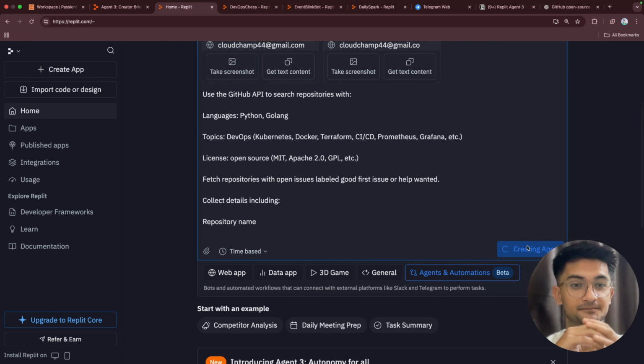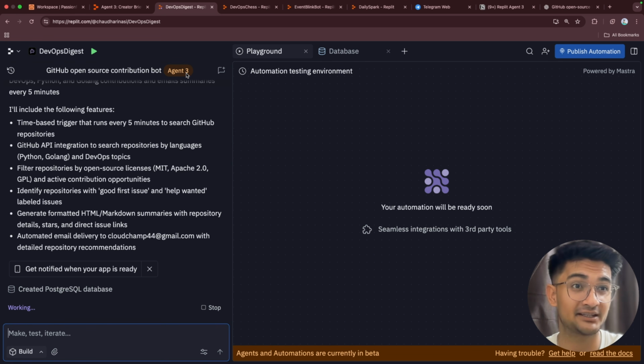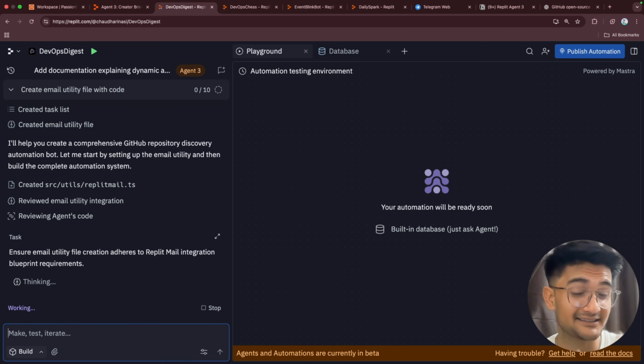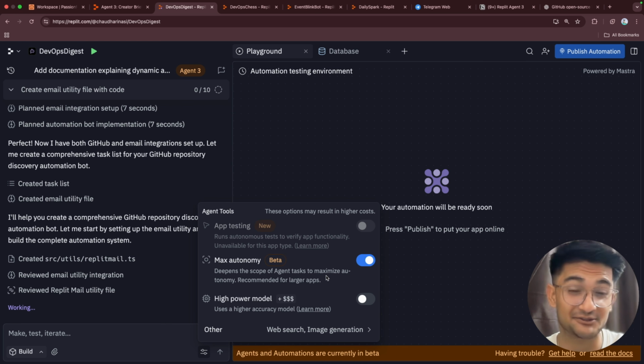So let's start it. Let's build an entire application. So I'm going to say start building. You can see Replit is using Agent 3, the newest agent, to build this application. So far, it has created a Postgres database. Either I can sit here and watch what Replit is doing, or I can just click on this max autonomy feature, which will let Replit run for about 200 minutes on its own, and I can go and do anything I want.